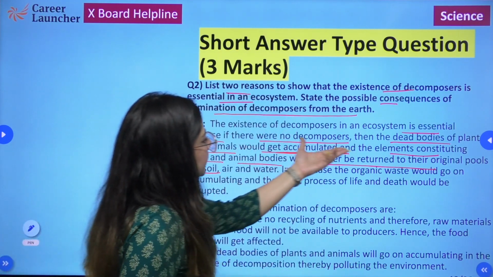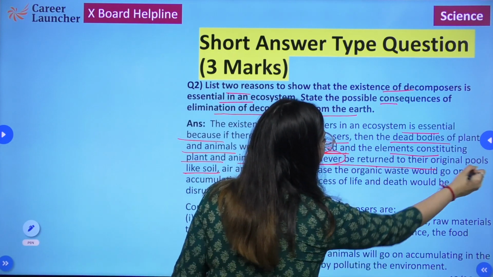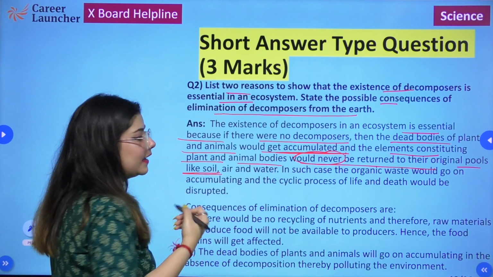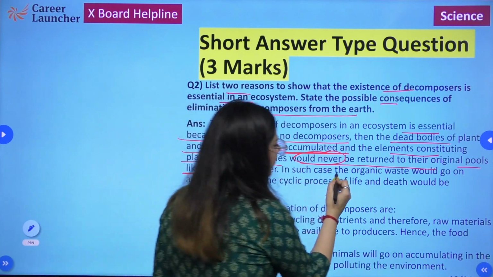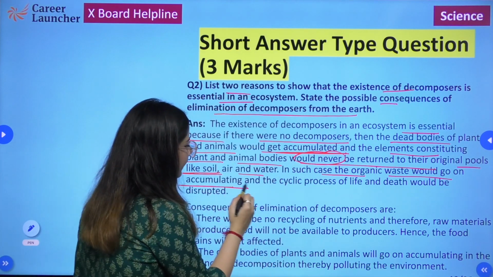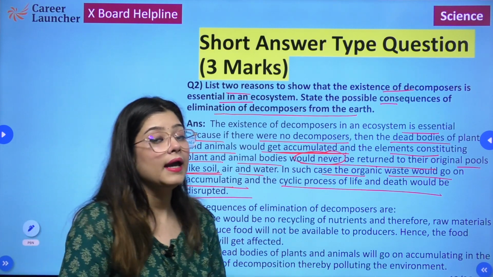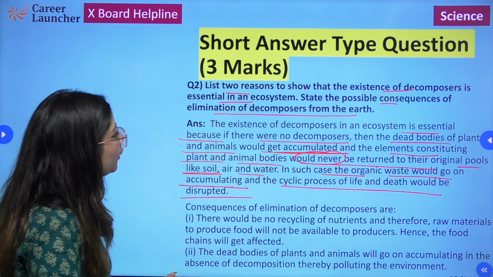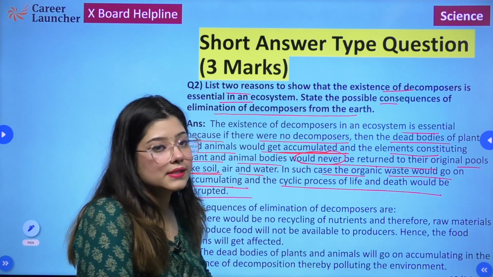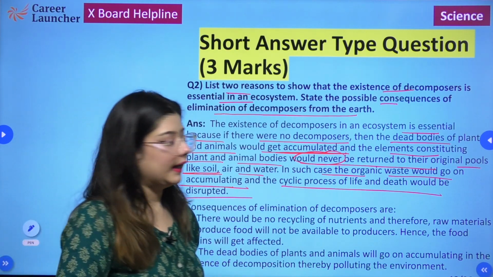So the elements constituting plant and animal bodies would never be returned to their original pools like soil or water. So in such case, the organic waste would go on accumulating, and the cyclic process of life and death would be disrupted. What all are the consequences that would take place if decomposers were to get eliminated from earth?